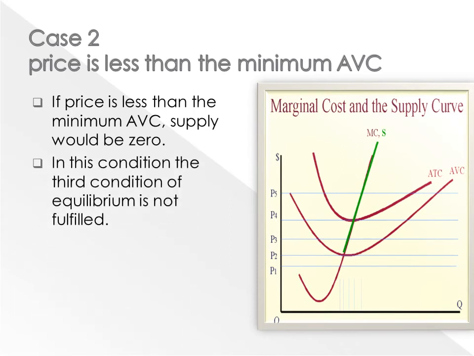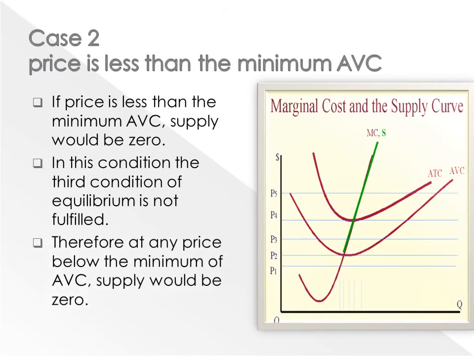In this condition, the third condition of equilibrium is not satisfied. That means when we are charging P1 price, the third condition of equilibrium, that price should be greater than or equal to the minimum of AVC, is not satisfied. So equilibrium cannot be achieved. Therefore, at any price below the minimum of AVC, supply would be 0.